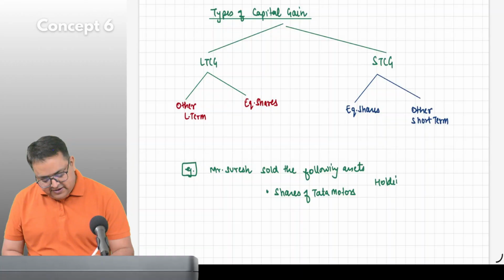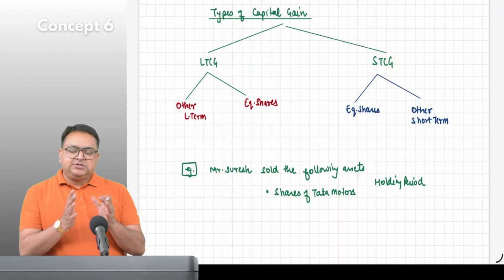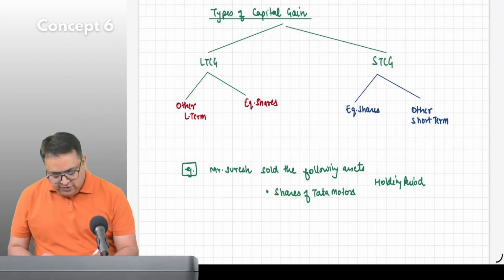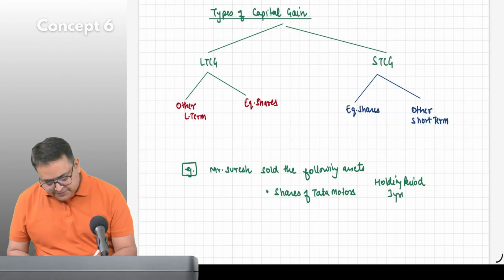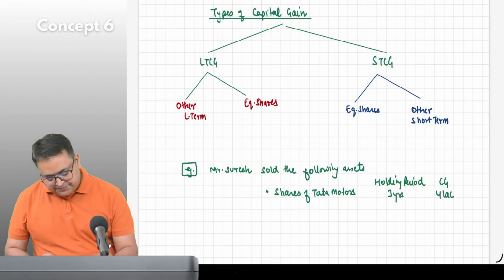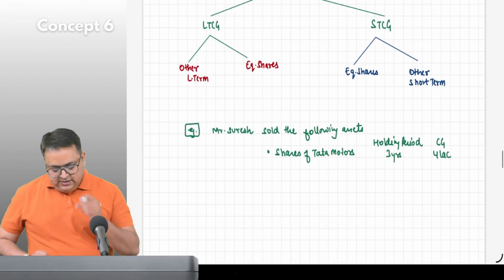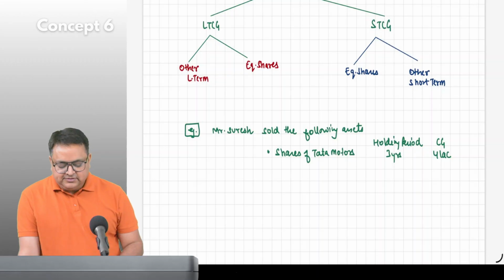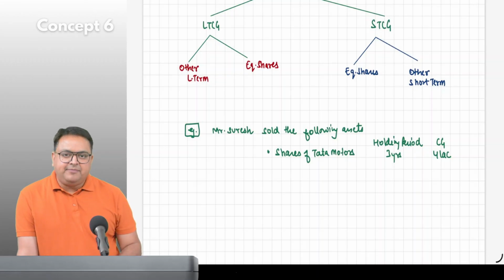What is holding period, guys? For how much time he held it. So he held it for 3 years, and the capital gain is rupees 4 lakh.